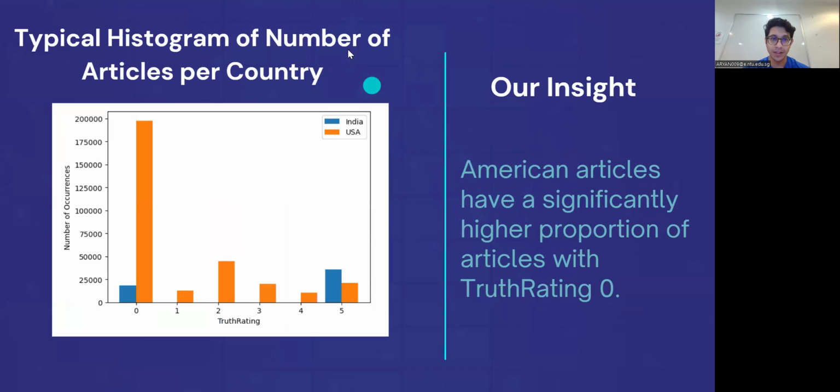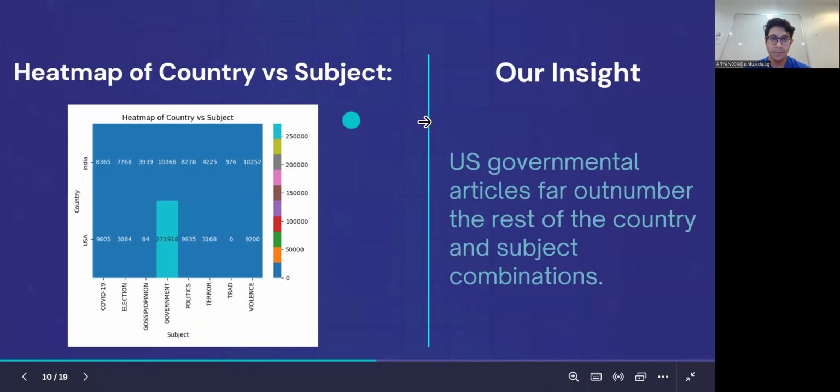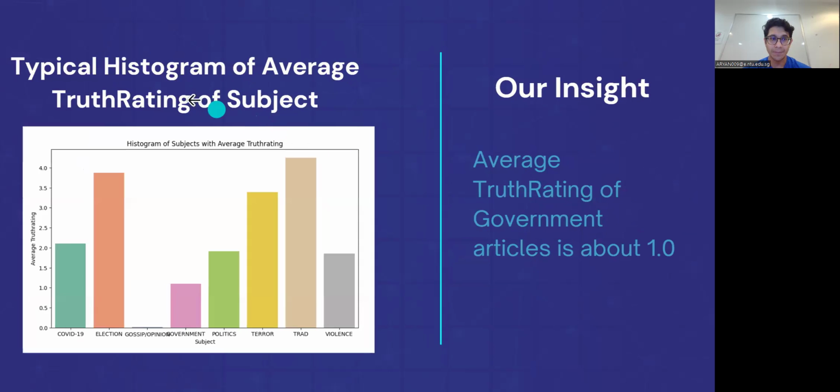Next, we use a typical histogram of number of articles per country, and we see that American articles have a significantly higher proportion of articles with truth rating 0. Our heat map of country as a subject shows that the US governmental articles far outnumber the rest of the country and subject combinations. And by doing the typical histogram of average truth rating of subject, we see that the average truth rating of government articles is about 1.0, indicating that they are the majority of fake news.